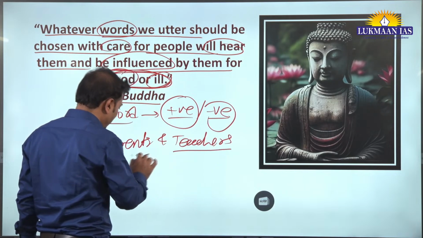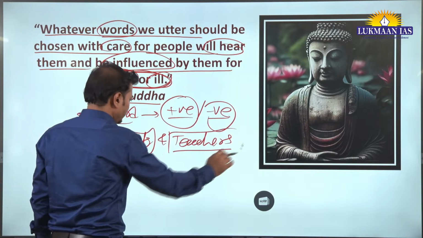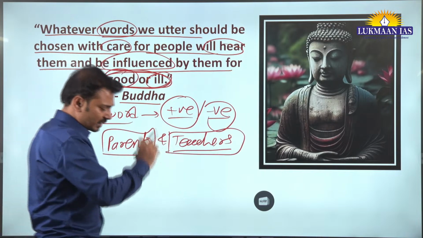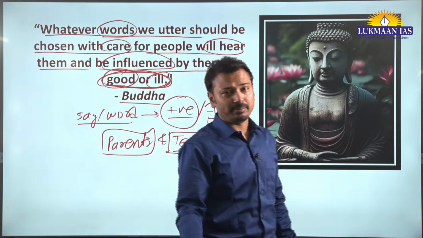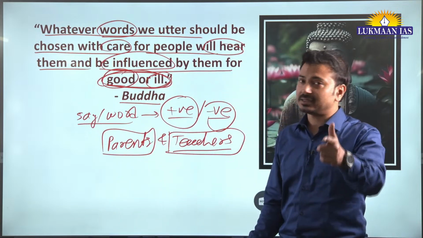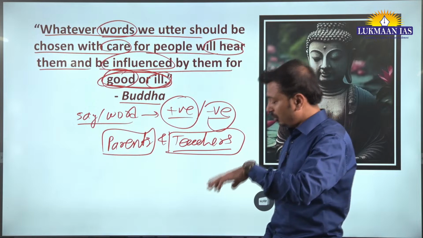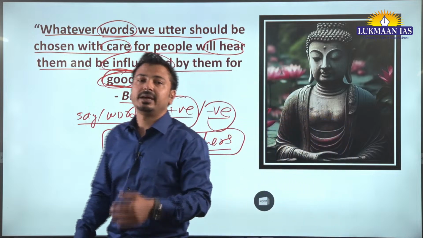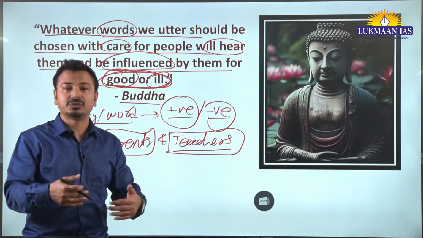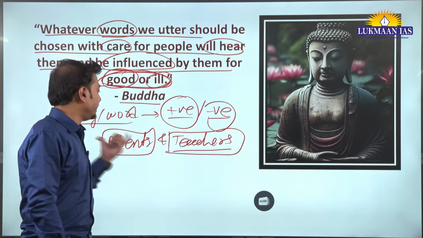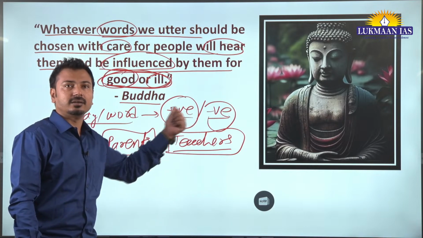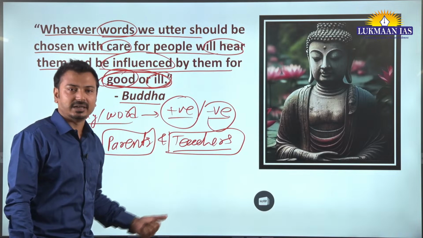So what teachers say, what parents say, including grandparents, we can say, is having a long lasting impact on the children and how they behave in future, how their attitude is shaped, how their value system is built. So we can say that these are the examples you can mention in the answer.